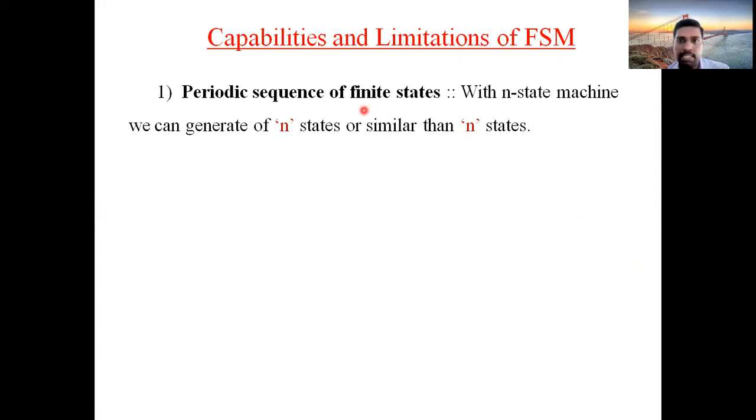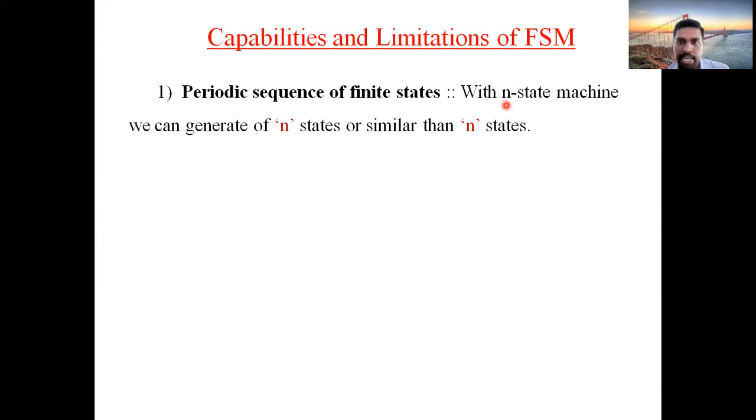Why finite states? As it is a finite state machine, it consists of a finite number of states, and those finite number of states can be in a periodic sequence. That means with an n-state machine, this n decides your finite number. Suppose it is a 3-state machine, 4-state machine, 5-state machine.